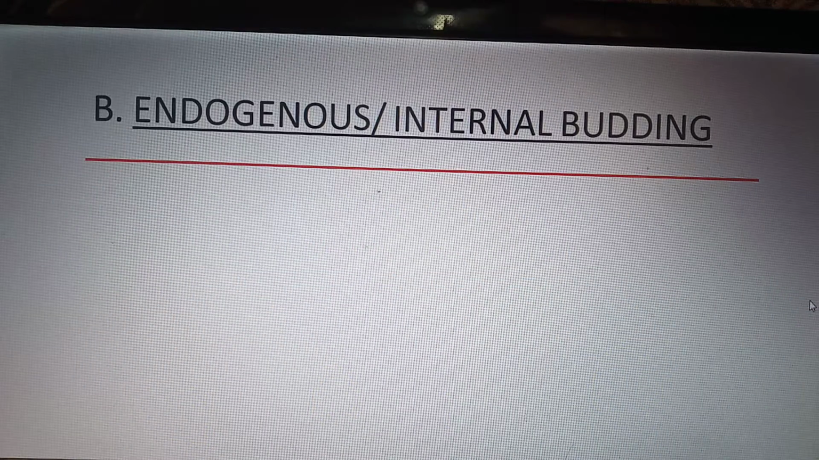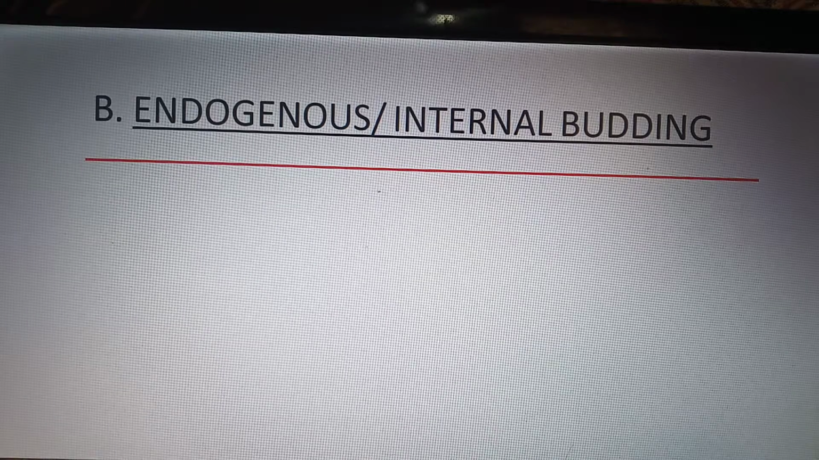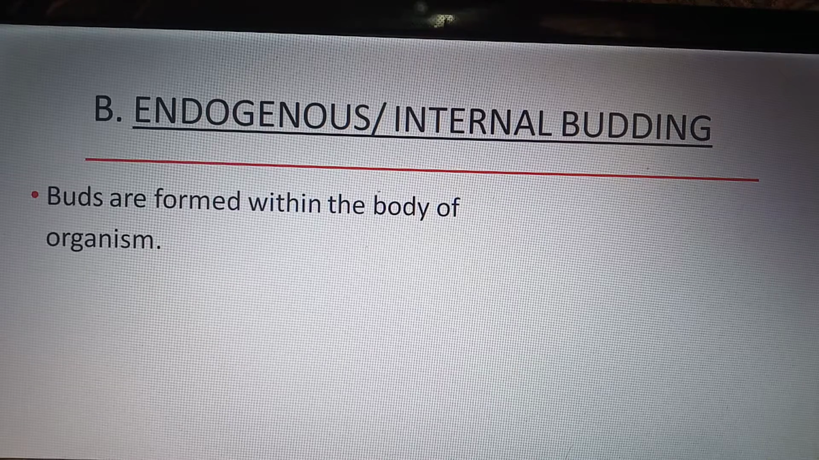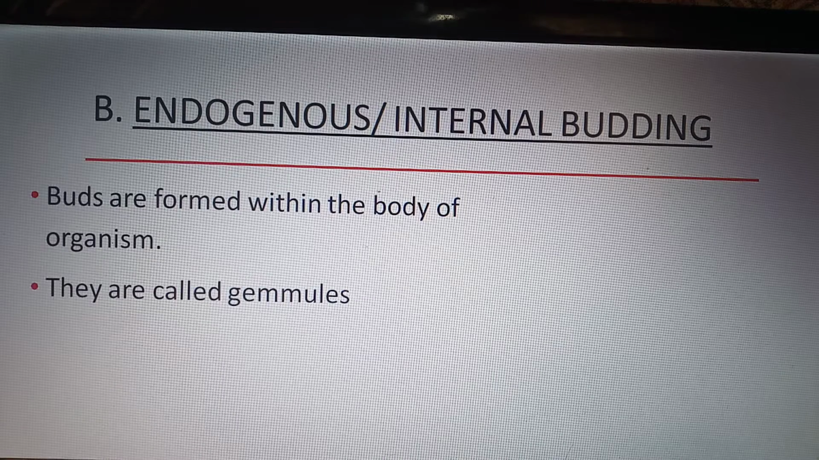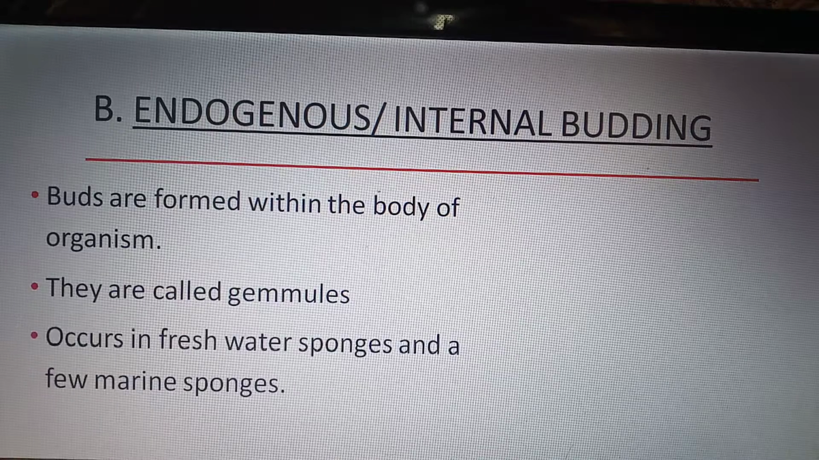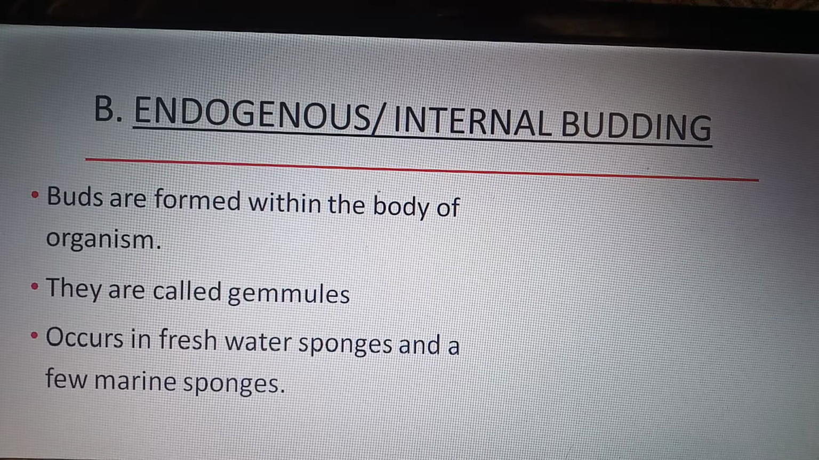Our next topic is endogenous or internal budding. In exogenous budding, the bud remains only on the surface, but in endogenous or internal budding, buds are formed within the body of the organism, meaning inside the organism. When buds are formed inside, they are known as gemmules. Endogenous or internal budding occurs in freshwater sponges and a few marine sponges.